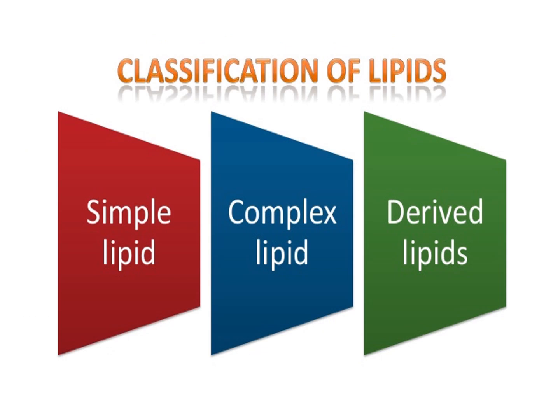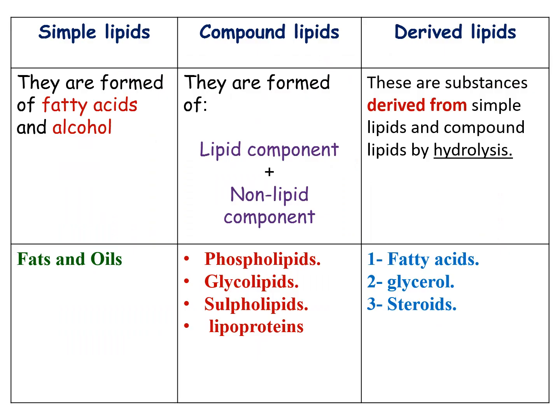The lipids can be classified into simple, complex, and derived lipids. Simple lipids are formed of fatty acids and alcohol, for example fats and oils. The compound lipids are formed of a lipid part and a non-lipid part. They have several examples, which we will discuss later. Derived lipids are derived from simple and compound lipids, the compound also being called conjugated. When simple and compound lipids are hydrolyzed, they form derived lipids.